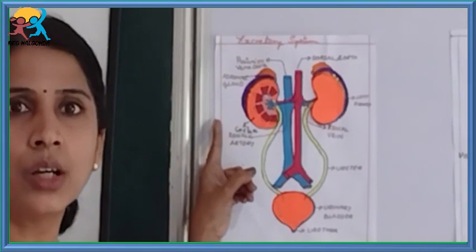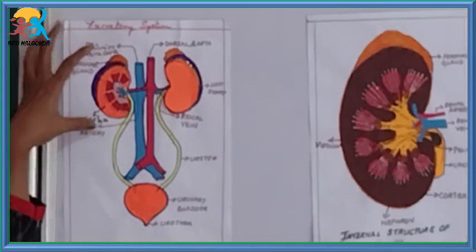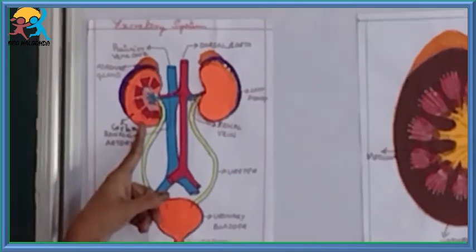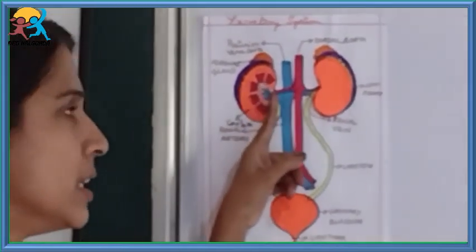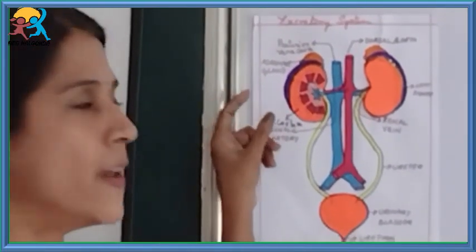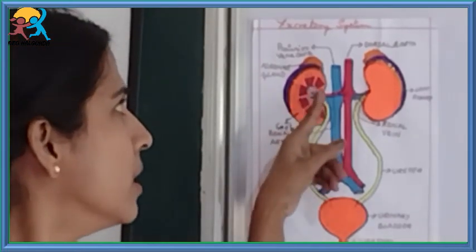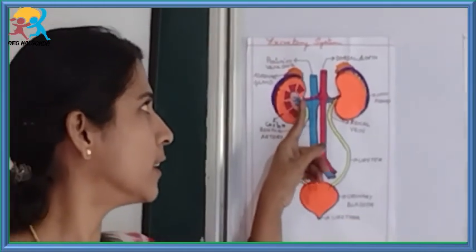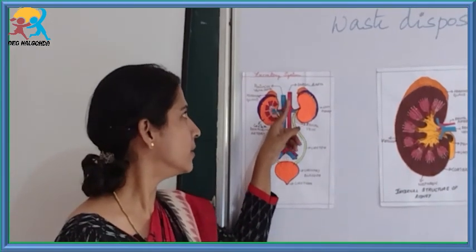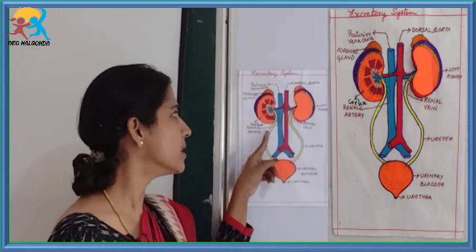Now let us learn about the dimensions of the kidney. The kidney, as we have already learned, is bean shaped, and the length of the kidney is 10 centimeters, the width is around 5 to 6 centimeters, and the thickness is around 4 centimeters. You can see there is a notch in the kidney which is called the hilus, from where the renal artery, the renal vein and the ureter arise.